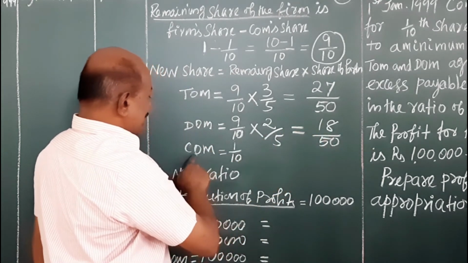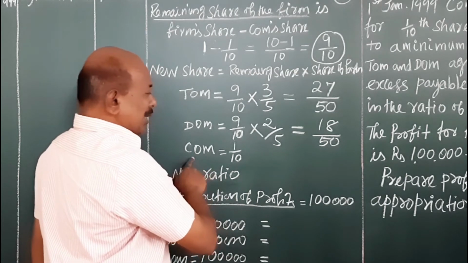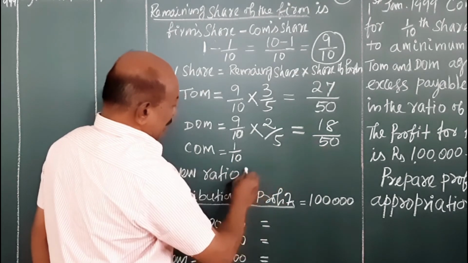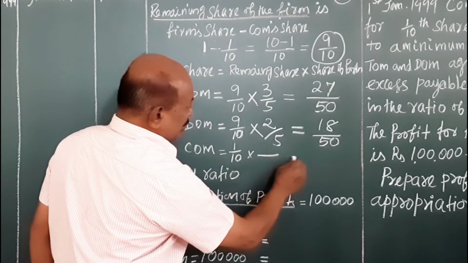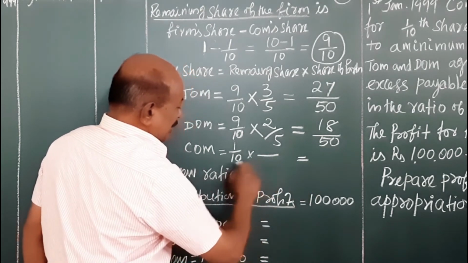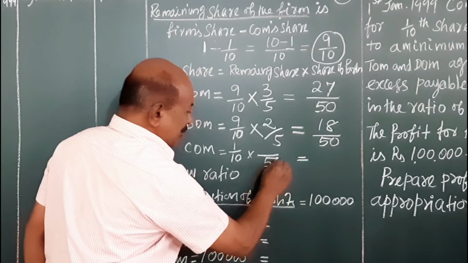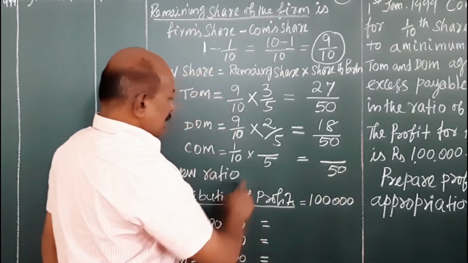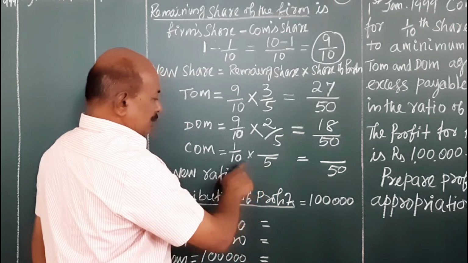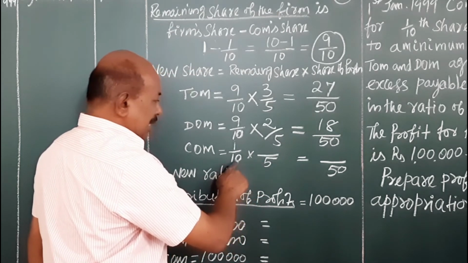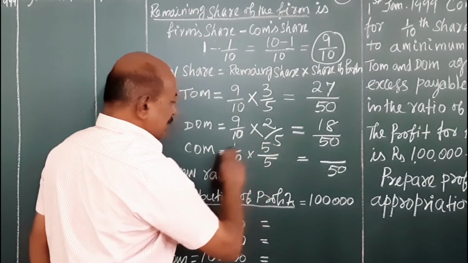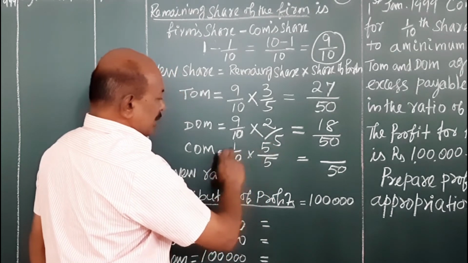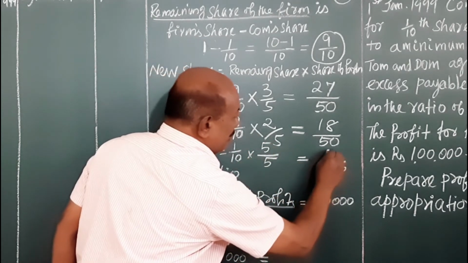Now make Com's new share with the base of 50. The 10 is multiplied by 5, then only it becomes 50. Now the 5 multiplied here, the same 5 is multiplied with the numerator also. That is 5 into 1, 5.